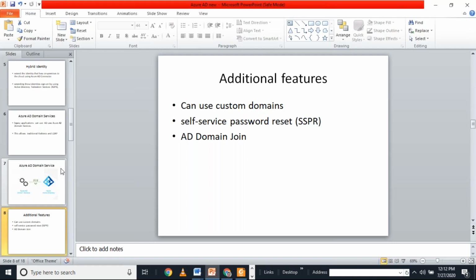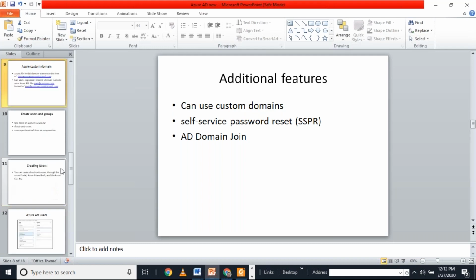Next is the AD domain join feature. With this, client computers, such as Windows 10 or any other client computer, can log into Azure Active Directory by using the AD domain join feature.